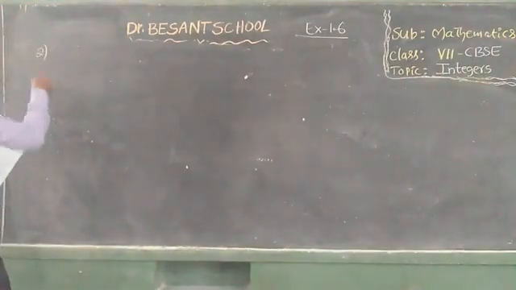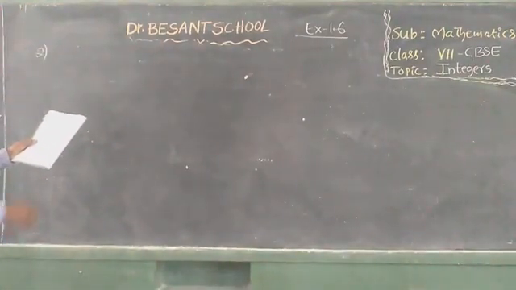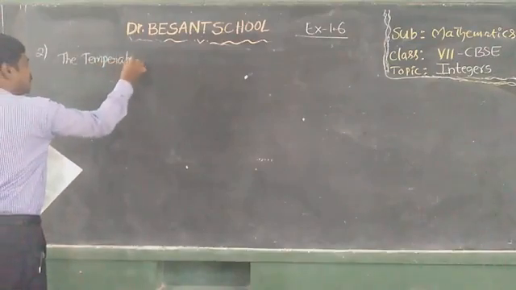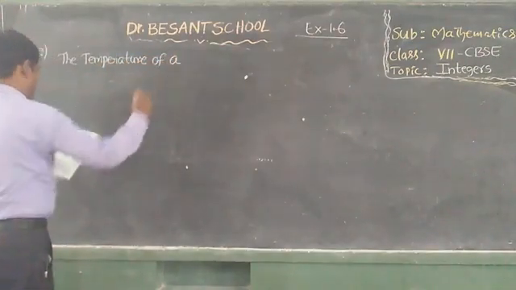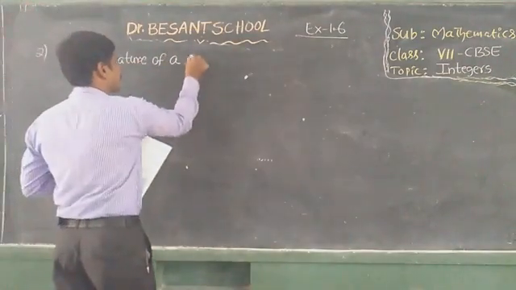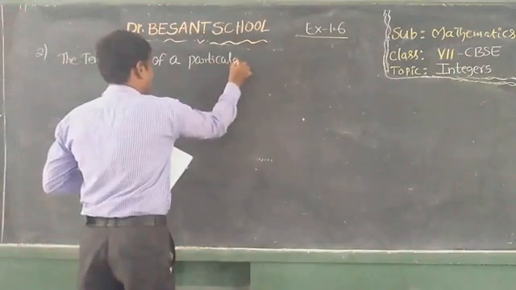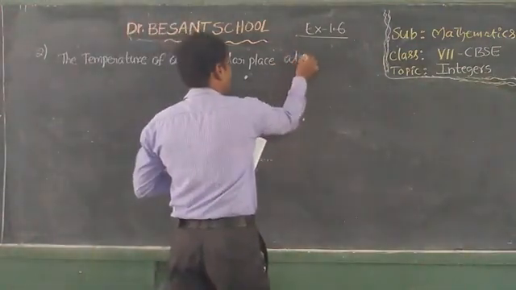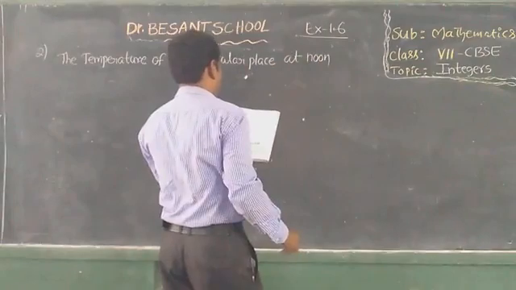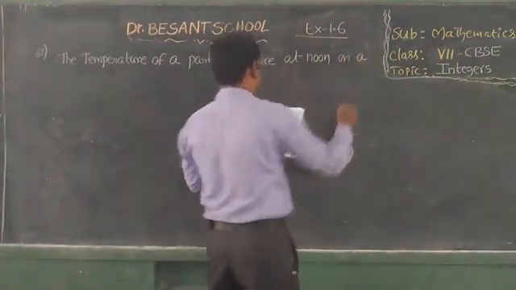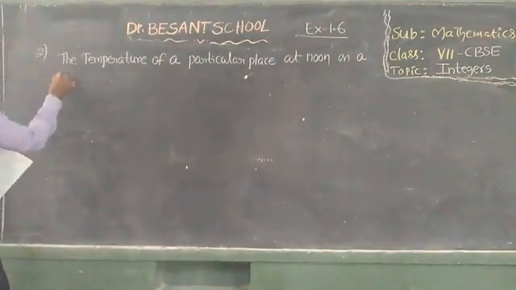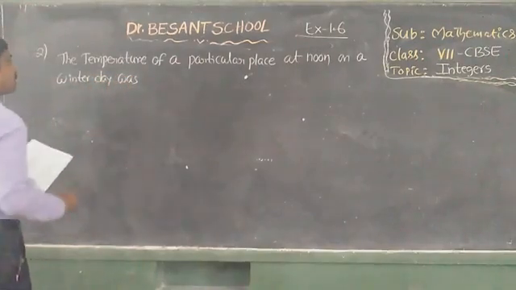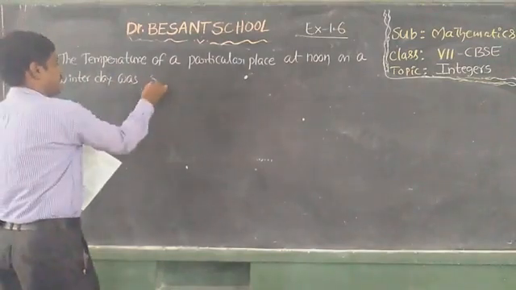The second one: the temperature of a particular place at noon on a winter day was 5 degrees centigrade.